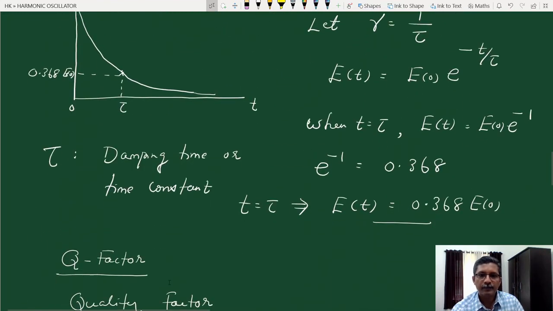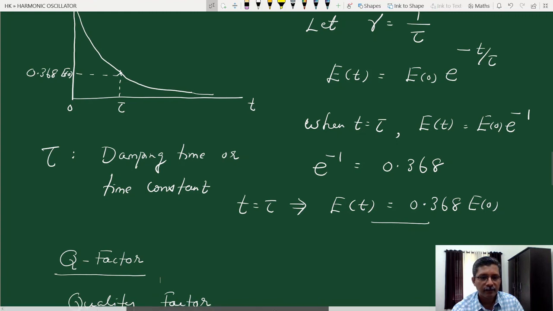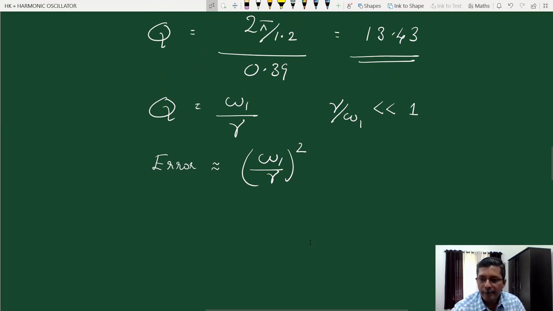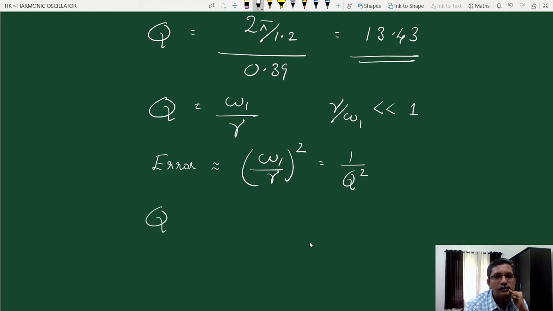So the error factor in the definition of quality factor as omega 1 by gamma is gamma by omega 1 whole square, that is 1 by Q square. That much is the error. Therefore, if Q is equal to 10, how much is the error factor? The error factor is 1 by Q square, that is 1 by 100, that is 1%.